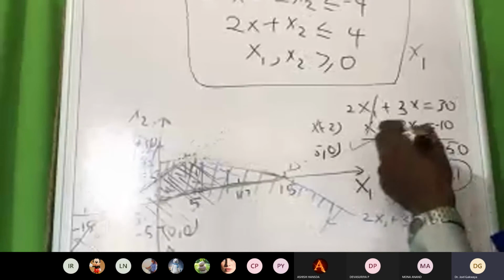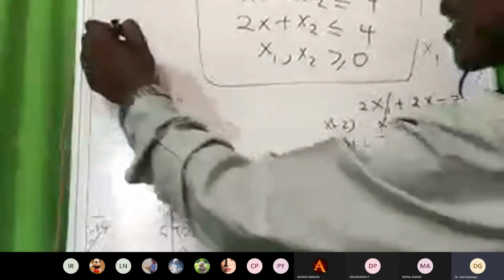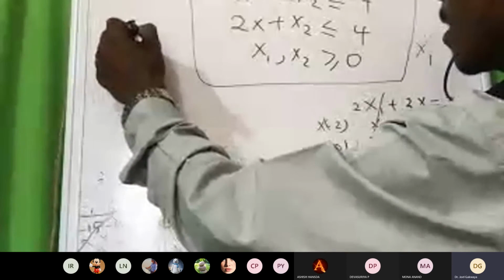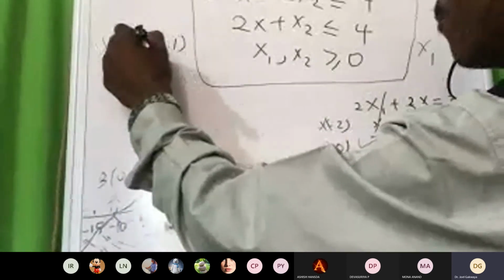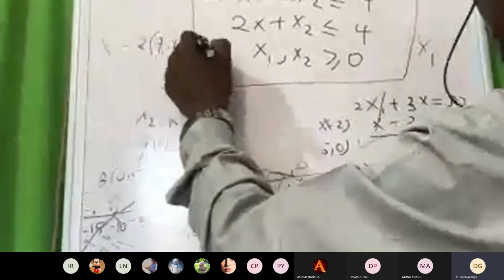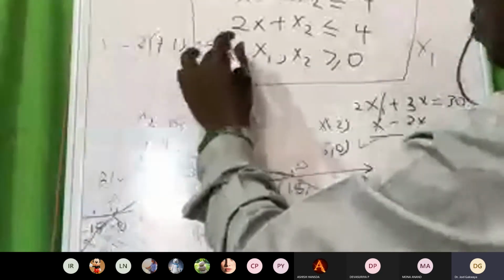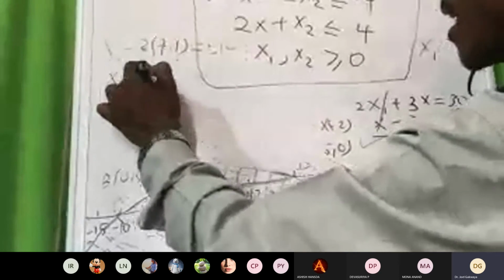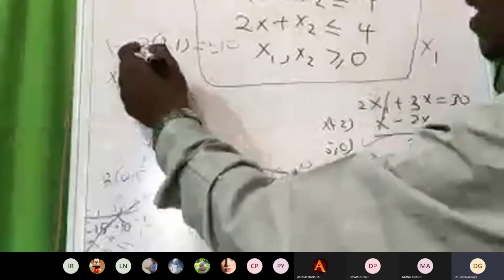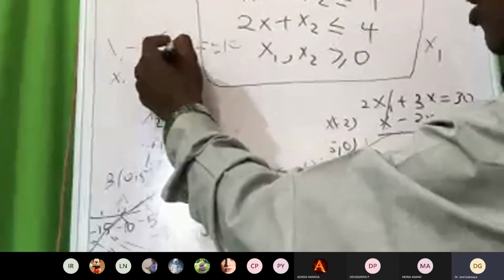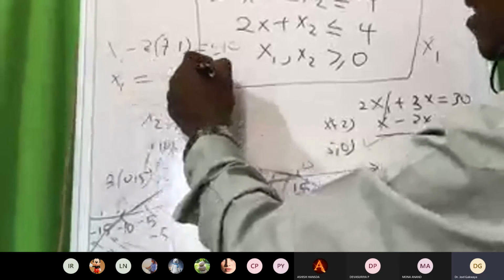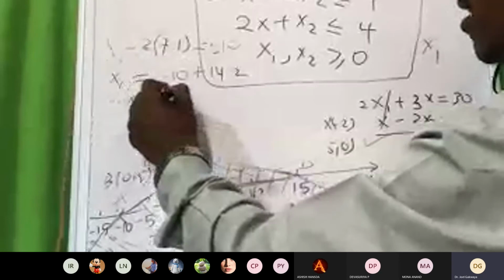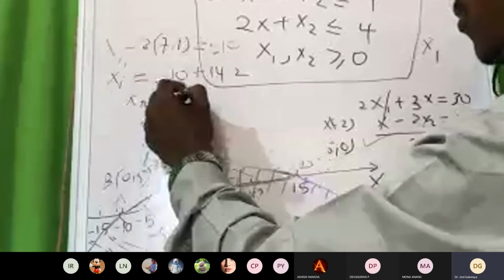Let me take the second equation: x1 minus 2 into 7.1, and this should be equal to minus 10. So x1 is equal to minus 10 plus 14.2.